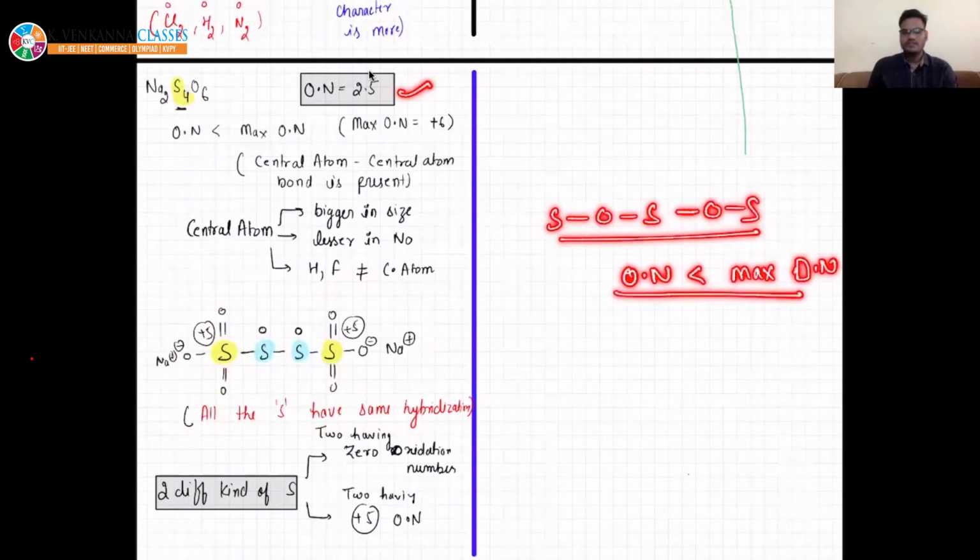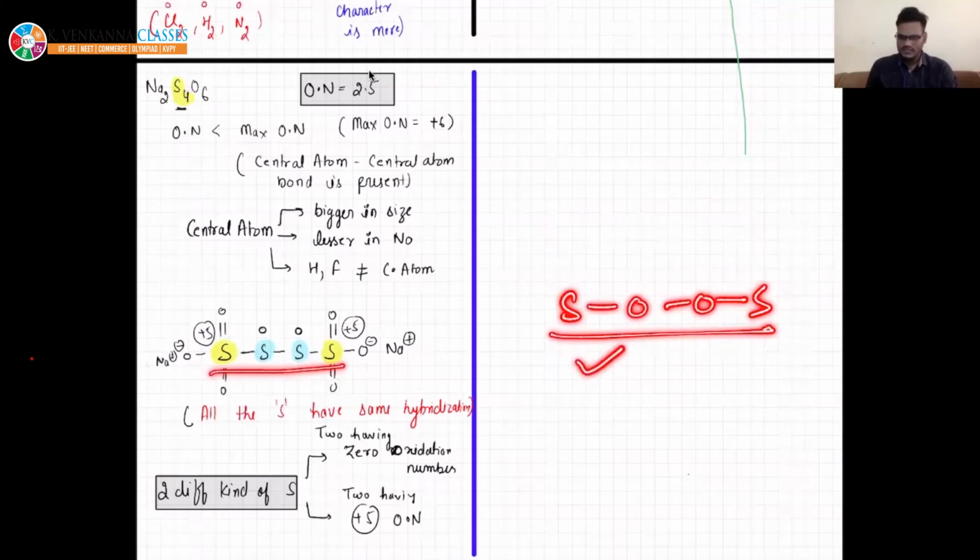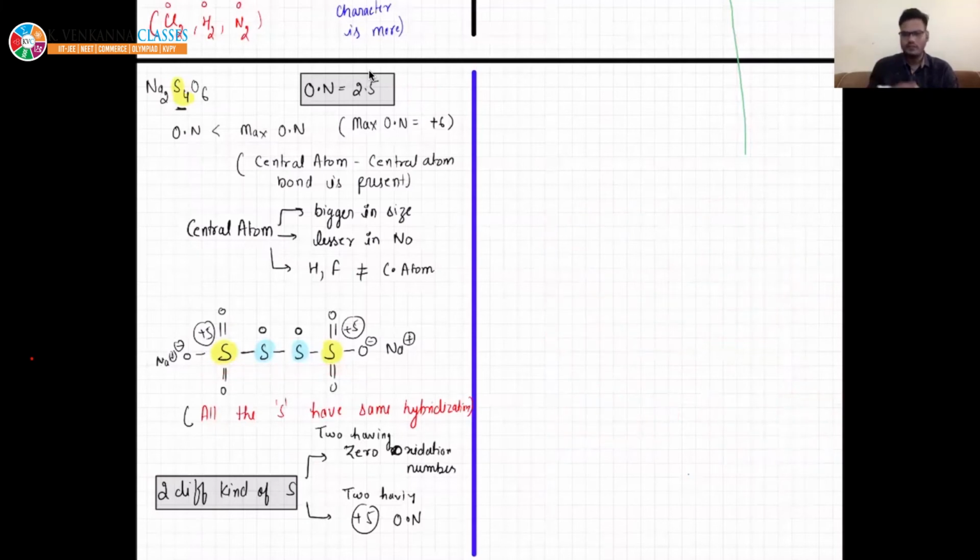If the oxidation number is coming less than the maximum oxidation number, it is the indication that there will be direct bonds between the central atoms. That is why I have drawn such kind of bonds, right? Why have I not drawn these two oxygens between two sulfurs? It is because such kind of bonds are drawn when the oxidation number is greater than the maximum oxidation number, right? So that is why we have not taken the other two kinds of possibilities.